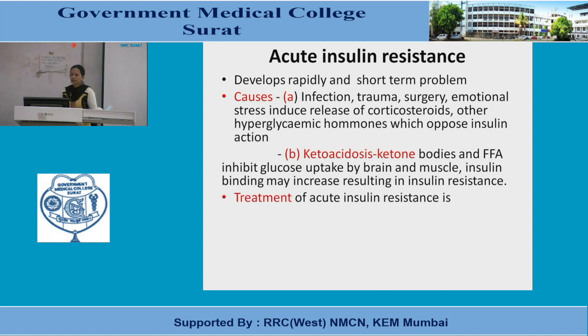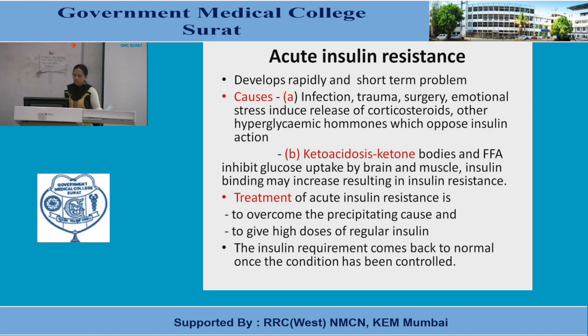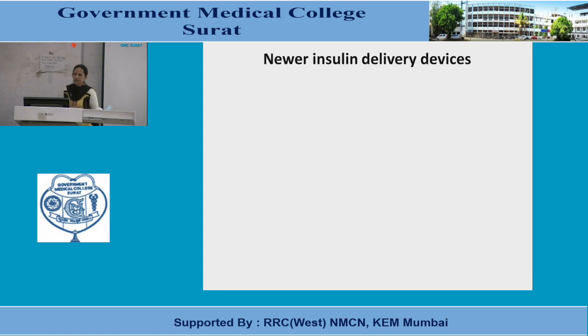Treatment of acute resistance is to overcome the precipitating cause and to give high doses of regular insulin. Remember that in cases of emergency, regular insulin is preferable. Insulin requirement comes back to normal once the condition has been controlled, and that's why it is known as acute resistance.